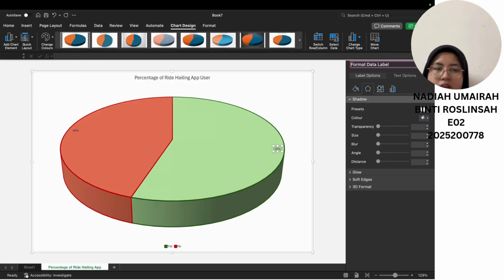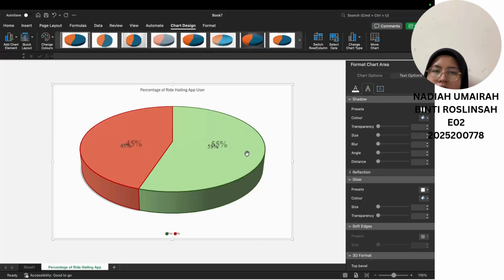You also can increase the size and alignment or change the color. Now I have added my label of the chart. So here I put some shadow, and I made some edits so the label got the shadow.